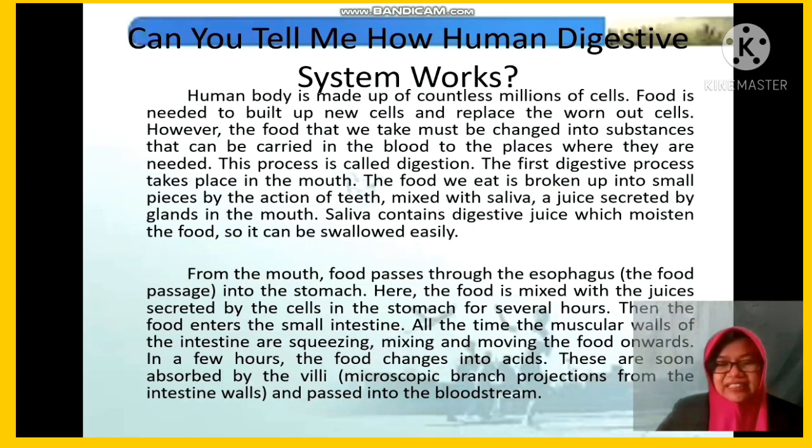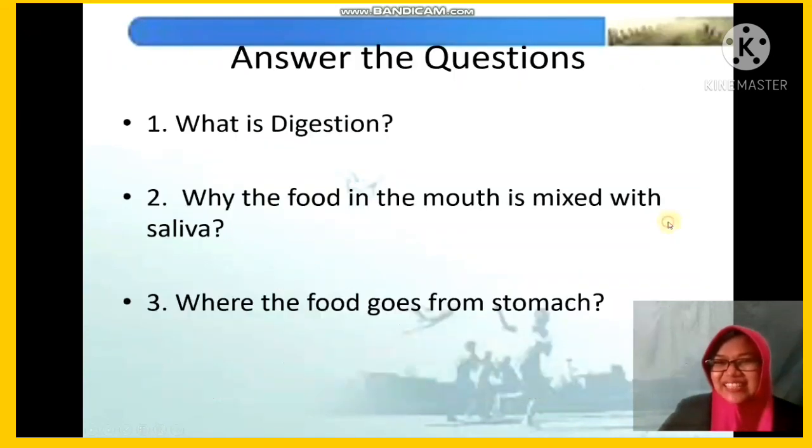Then, the food enters the small intestine. All the time, the muscular walls of the intestine are squeezing, mixing, and moving the food onwards. In a few hours, the food changes into acids. These are soon absorbed by the villi, or microscopic branch projections from the intestine walls, and pass into the bloodstream. Do you understand? Okay, let's check your understanding.